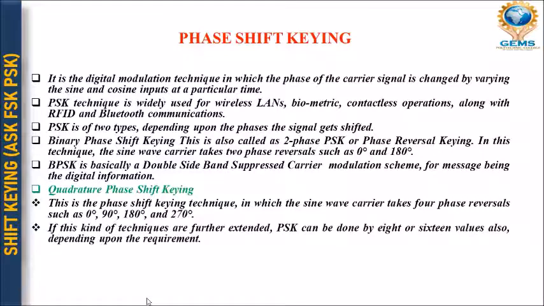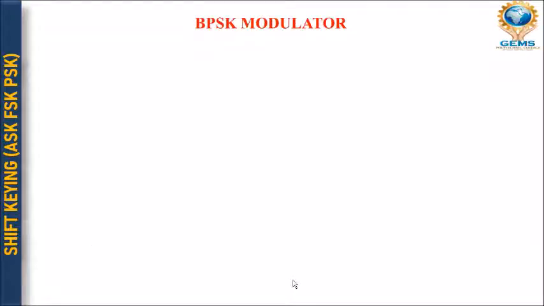Okay, so if this kind of technique is further extended, then PSK can be done with 8 or 16 values, depending upon our requirement. So the PSK scheme can be extended according to our need, and it may go to 8 or 16 values, right? Okay.